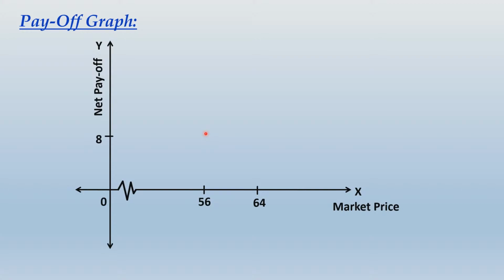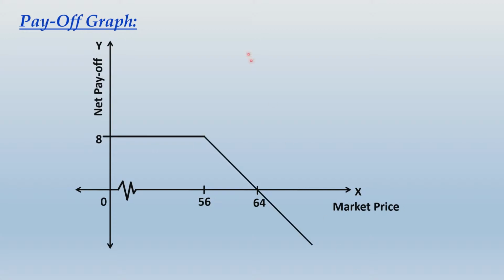After 56, when the market price further rises, the payoff will start declining. It will decline, decline, decline, and it will come to 0 when the market price is 64. That is where you will call it the break even point. If the market price goes beyond 64, the payoff will go negative. This is how the payoff will be observed.